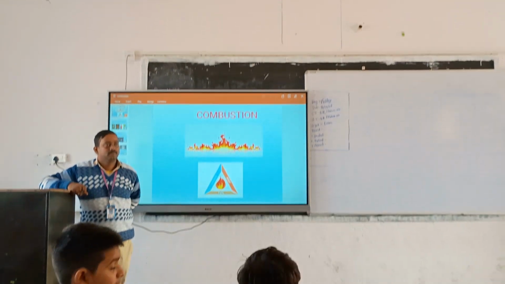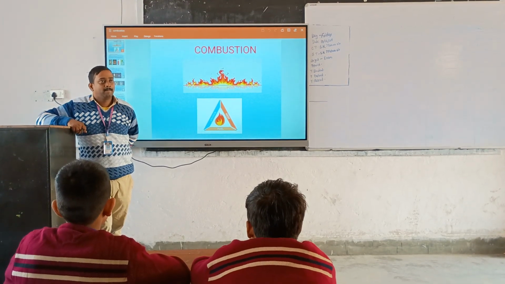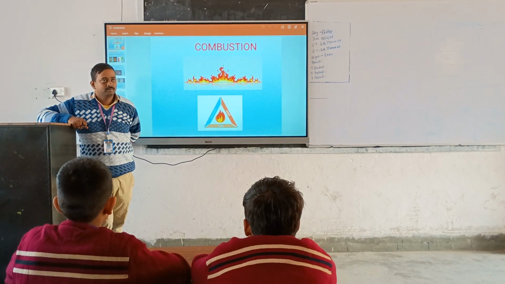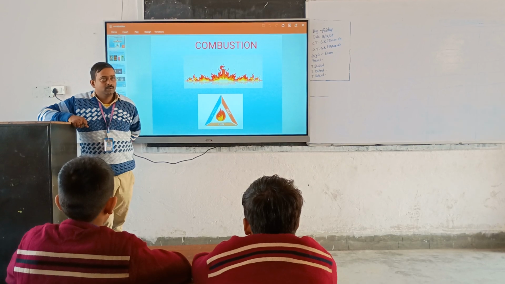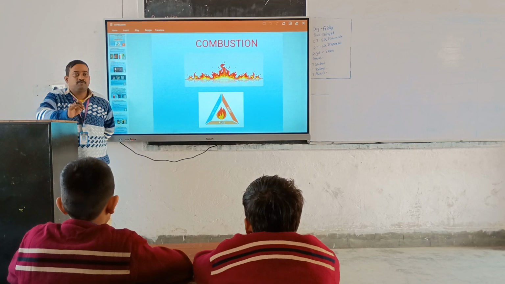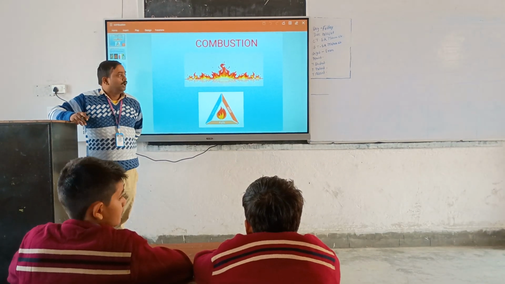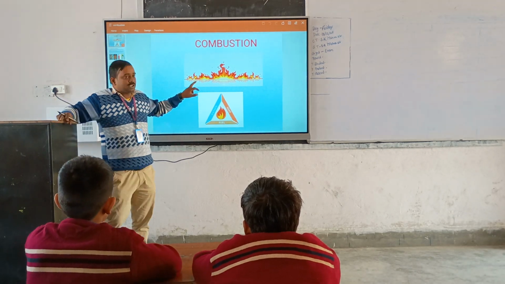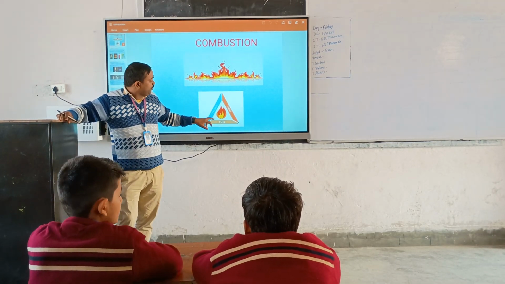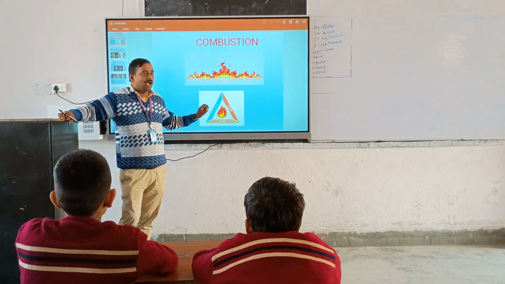It is a substance which produces heat on burning, known as fuel. And what is combustion? Combustion is the process of burning of a combustible substance in the presence of air. Yes, thank you. Fuel is an object which catches fire, and this process is known as combustion. The combustion process happens when a fuel mixes with oxygen, and they give us heat and light.